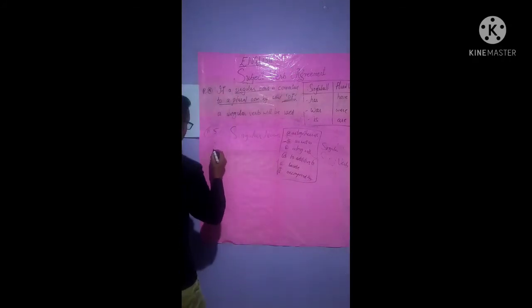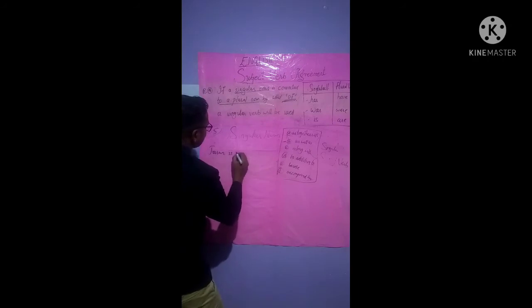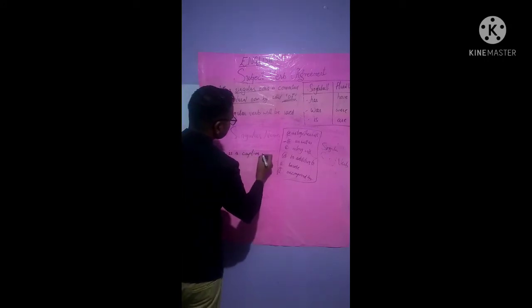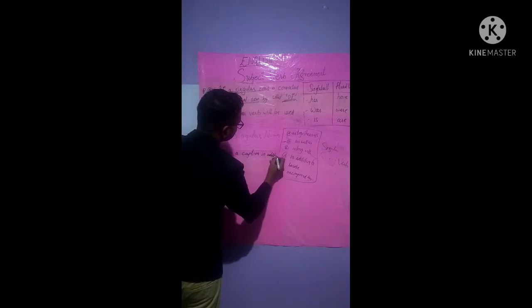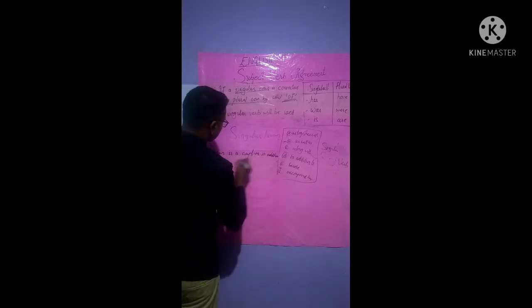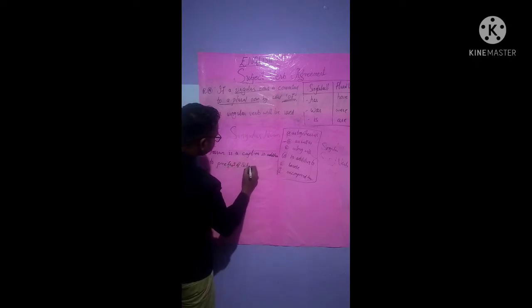Here see, Tarun is a captain in addition to prefect, prefect of school.